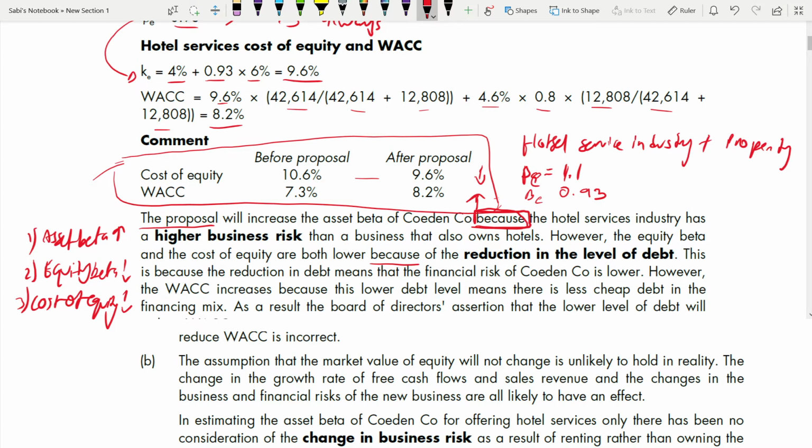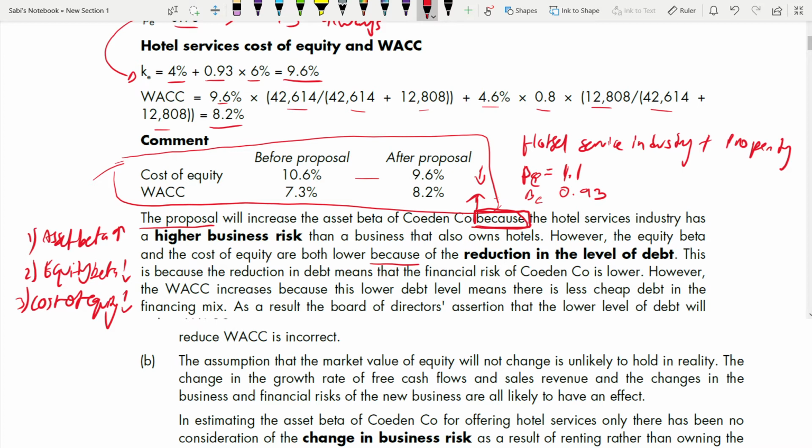Why did it reduce? Because of the reduction in the level of debt. It's in bold again. This has to be there. These are the points: higher business risk, 1 mark. Reduction in level of debt, number 2, second mark. Before, how much was the debt in the balance sheet? 42 million. After you pay 70% of non-current liabilities, how much is it? 12.6 million.